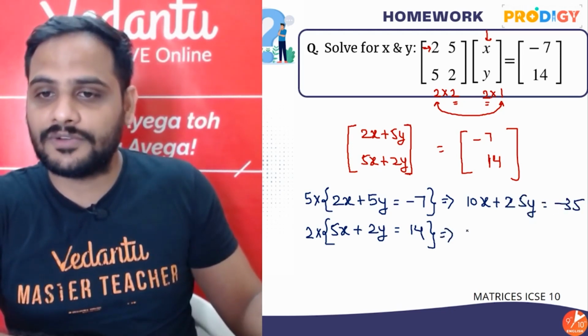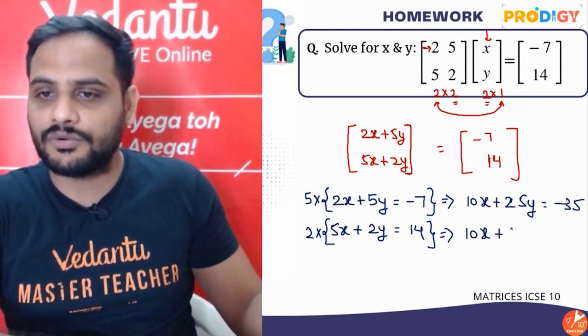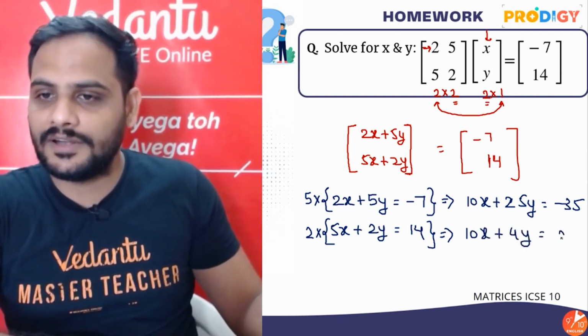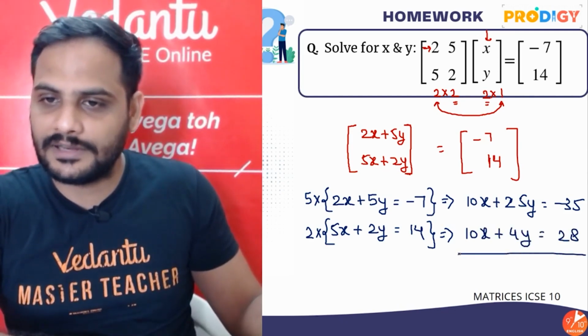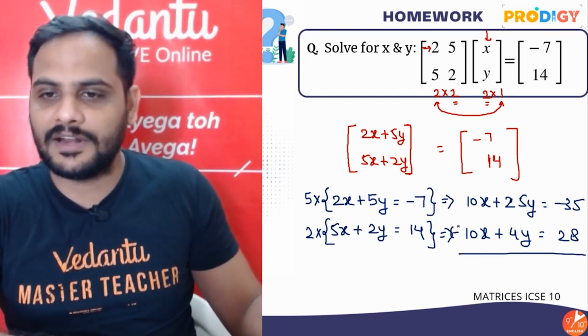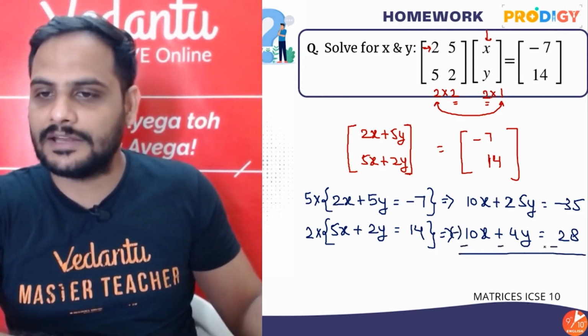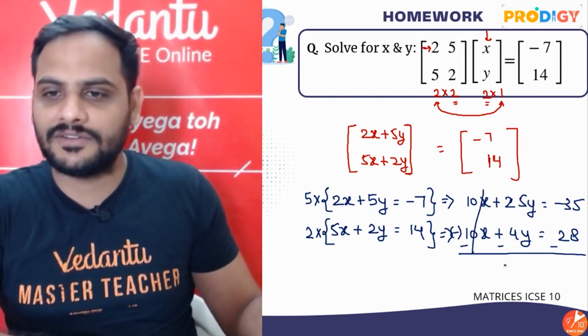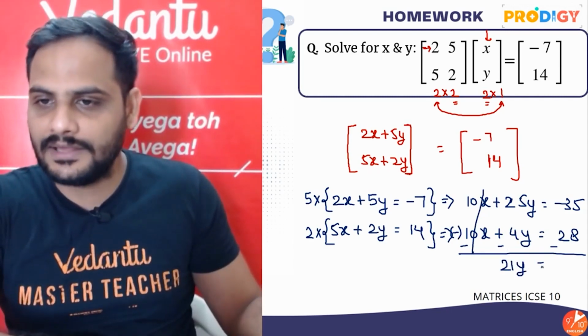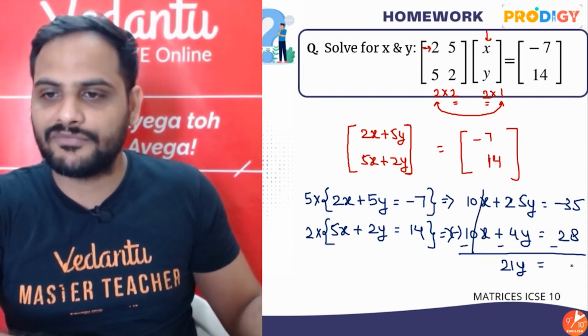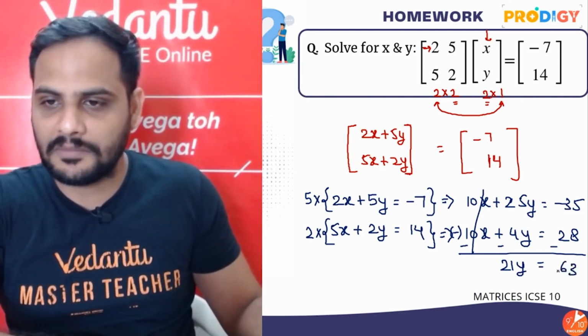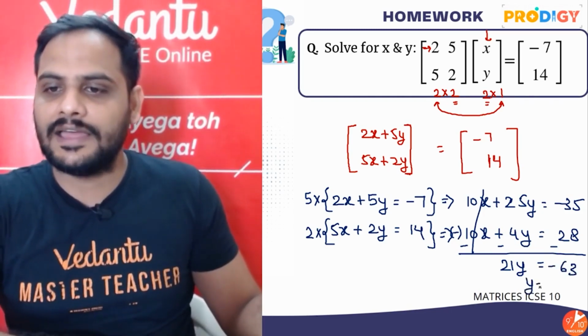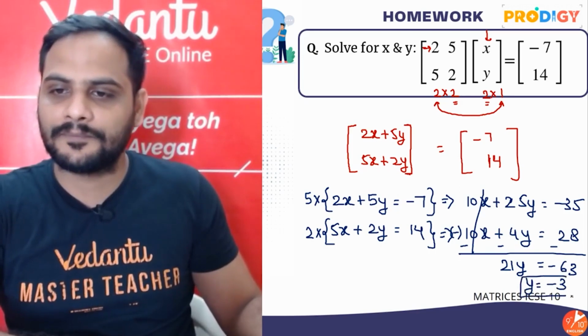And here 2 into 5 is 10x, 2 into 2 is plus 4y, and 14 into 2 is 28. Now let's do the subtraction. x got cancelled. 25 minus 4 will be 21y, and both are negative, so 35 plus 28 is minus 63. So y will be minus 3.